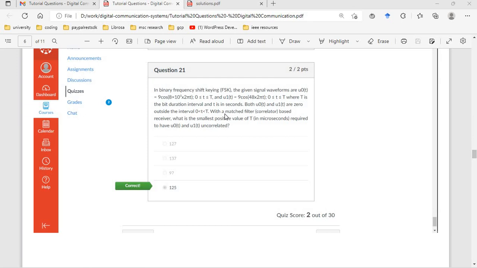With a matched filter correlator based receiver, what is the smallest positive value of capital T in microseconds required to have U0 of t and U1 of t uncorrelated?